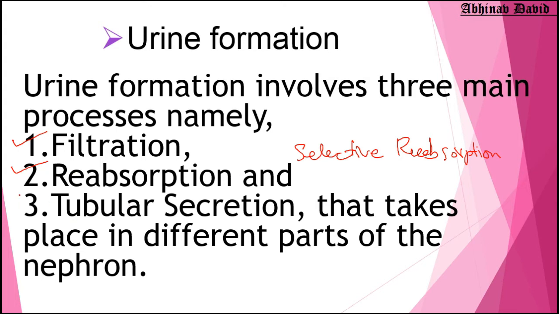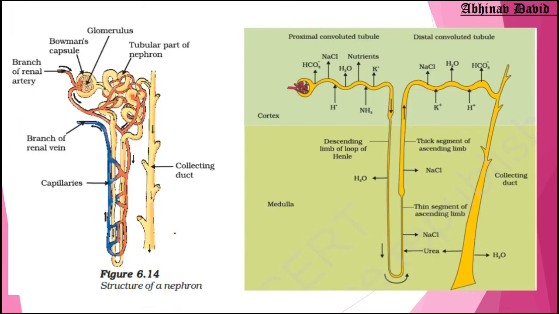Now this tubular secretion is not given in your NCERT, but it is a very important function which is involved in urine formation, and tubular secretion takes place in different parts of the nephron. Now you must be wondering what is nephron. Let us move to the next part. So kidney contains various filtration units called nephron.